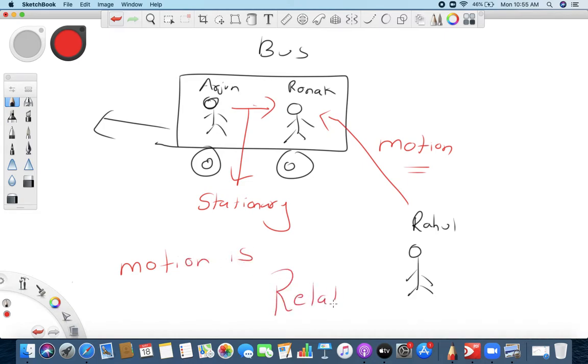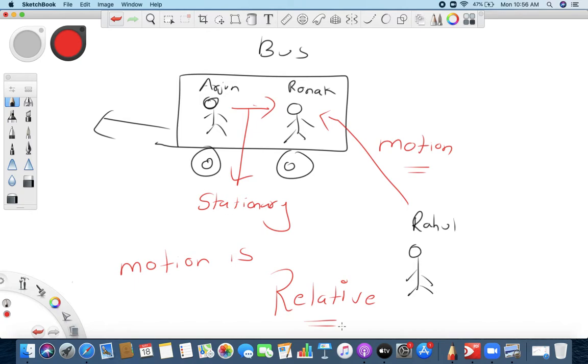Relative doesn't mean the one who is our relative or something. I'm not talking about that. Motion is relative means what? It depends upon the observer. Are you getting it? Whether a person is stationary or in motion, it depends upon the observer.